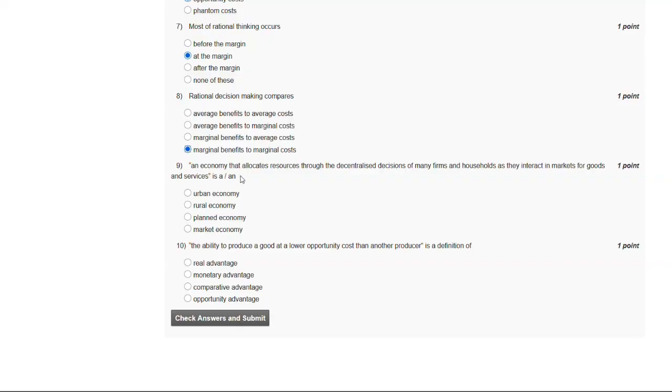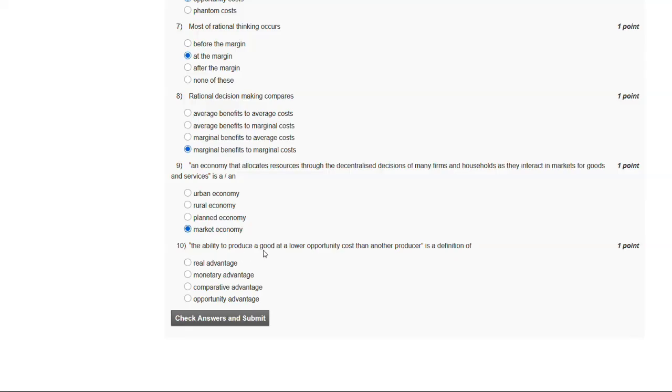And now let's go to our question number 9. An economy that allocates resources through the decentralized decisions of many firms and households as they interact in markets for goods and services is an. So these are the options and the answer of our ninth question is D. Market economy.